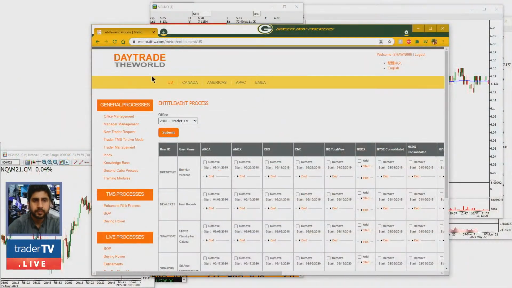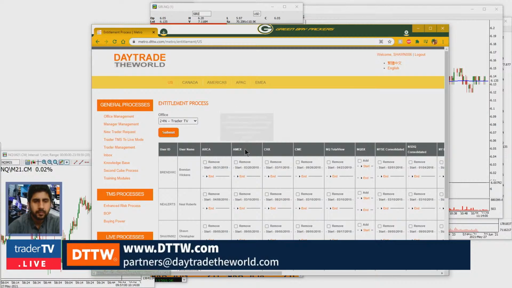So what you're going to do is, up here, you log in with your own login ID, and just to show you, our Trader TV Live accounts here, Brendan, Neil, myself and Arun, we're all here. So what you can do is simply go on and select US, Canada, whatever you want, APAC region, European, Americas, including Brazil in there as well. I'll just go to myself. I can do Brendan, but it doesn't matter. Right now I have all of these, so I have ARCA, I have the Amex feed, I have KAIX, I have CME, I have all of these. And you can simply add them or remove them just by selecting this.